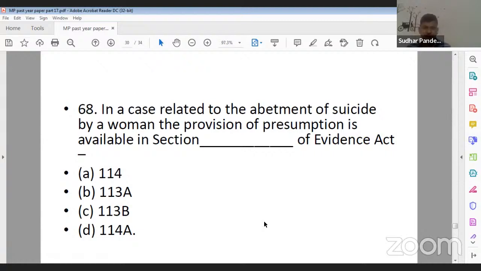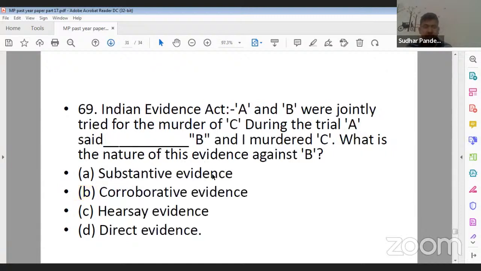Which section gives us the presumption about abetment of suicide by a woman? 114, 113A, 113B, and 114A. For 68, yes, Vini ji, B is the correct answer. Ankita ji, you are also correct with questions 66 and 67. Yes, Ankita Gupta ji, 68's B is the correct answer. Next question, question number 69. A and B were jointly tried for the murder of C.